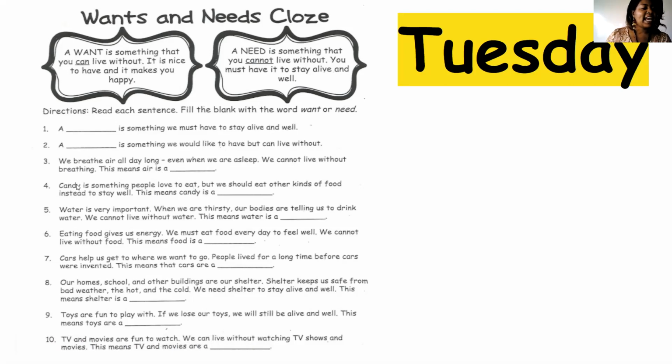Number four, candy is something people love to eat, but we should eat other kinds of food instead to stay healthy. This means candy is a blank. Think about it. Candy, we like to have it. It's something that we could eat. It might make us happy. So, is it a want or is it a need?